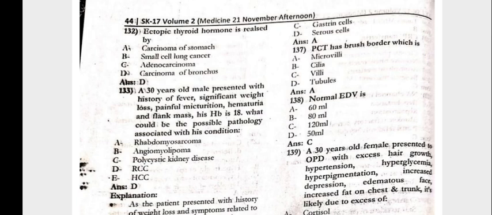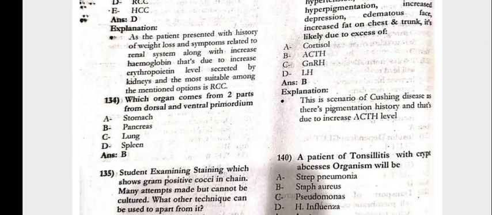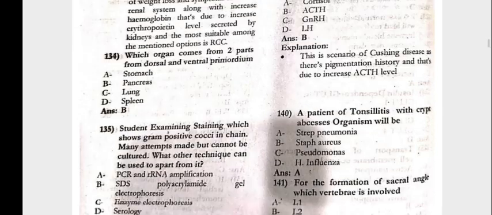The 30-year-old male presented with the history of the fever, significant weight loss, painful palpable flank mass, HB is 18, which could be the possible pathology associated with the condition, that is going to be the RCC. Next, which organ comes from the two parts, from the dorsal and the ventral primordium, that is the pancreas.